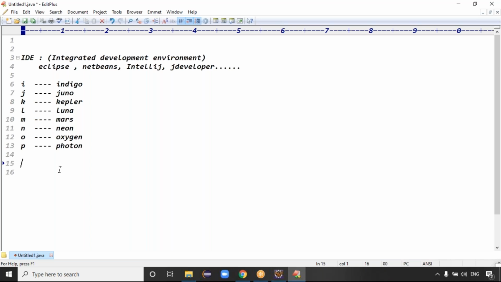Guys, here, if you take IDEs, they are of two types, guys. One is a Java IDE. Guys, IDEs are categorized in two ways.